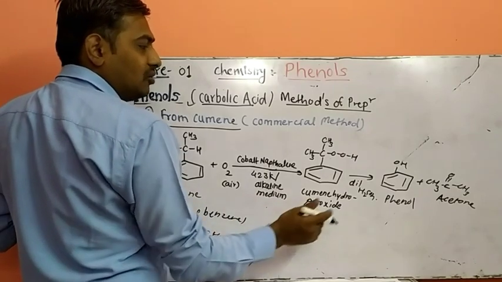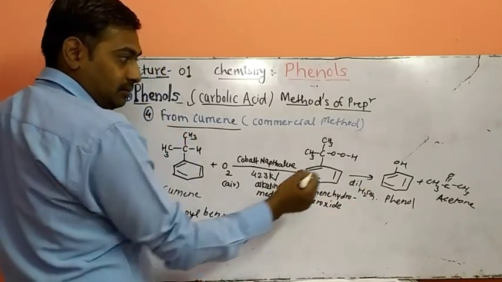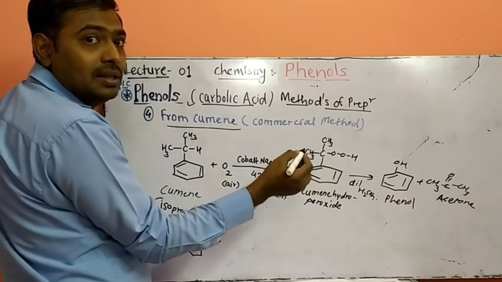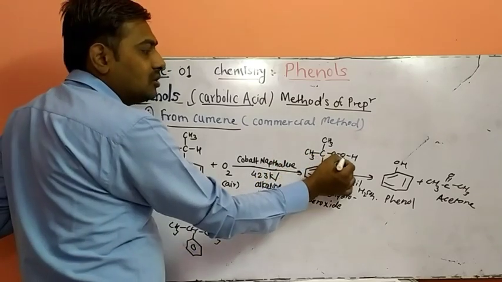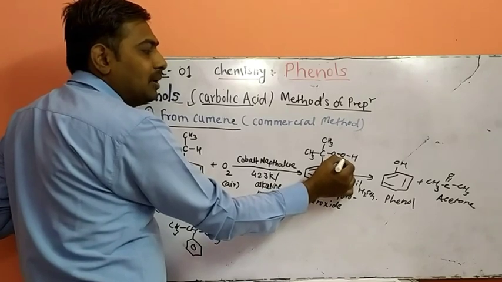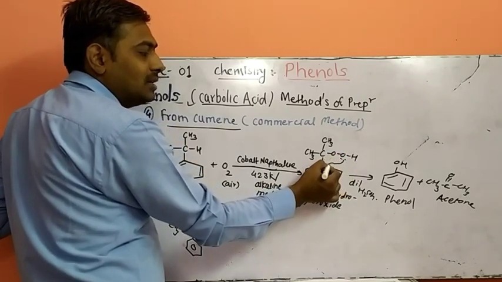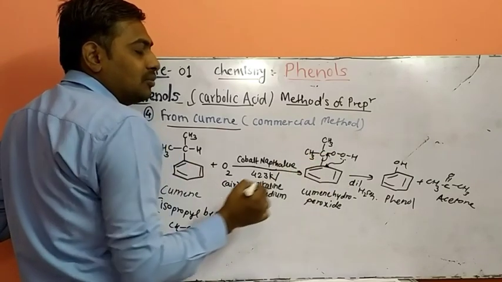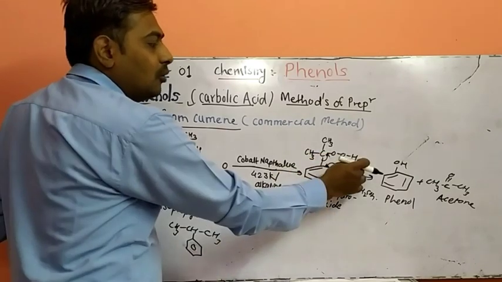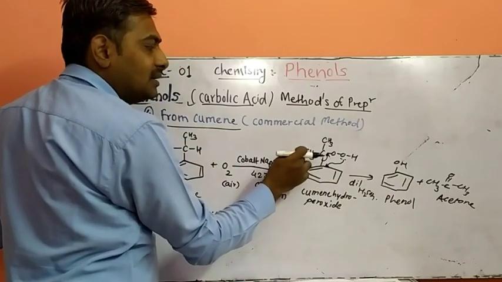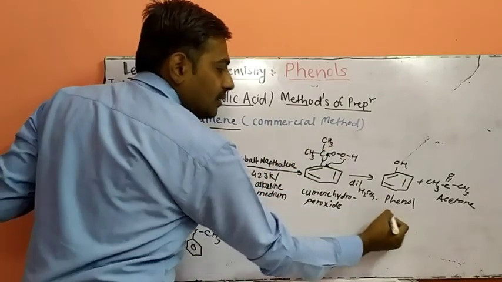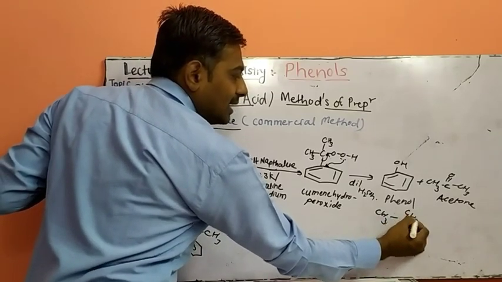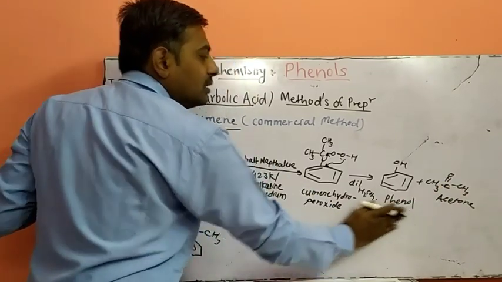When cumene hydroperoxide is reacted under acidic condition, what happens in this acidic medium? An intramolecular nucleophilic substitution happens in this molecule. This OH attacks this position, and you get substitution of OH at the benzene ring, and CH3-C=O-CH3, that is acetone, is formed as a byproduct in this reaction.